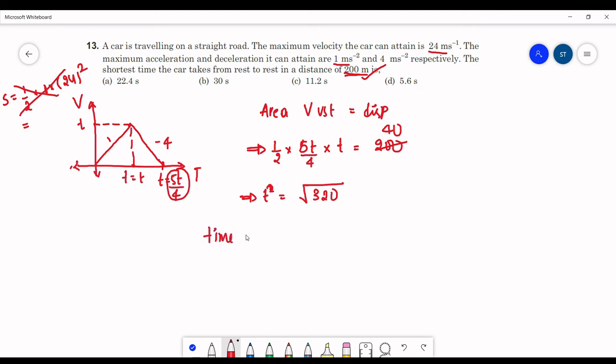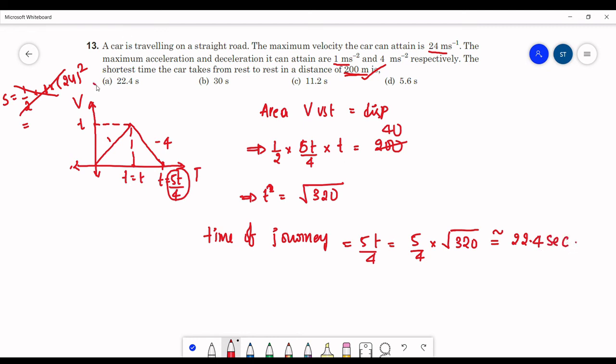So here we can say the time of journey is 5t by 4. Substitute the value of t here. This will be 5 by 4 into square root of 320, which will be approximately equal to 22.4 seconds, which is option A.